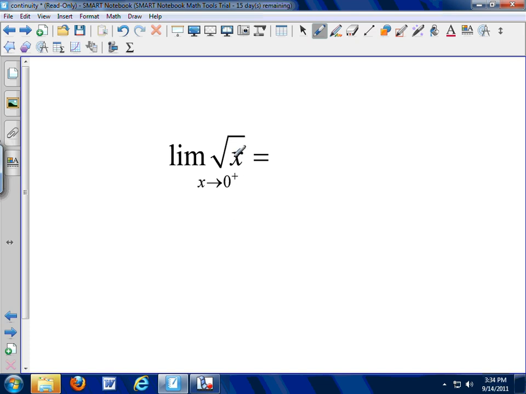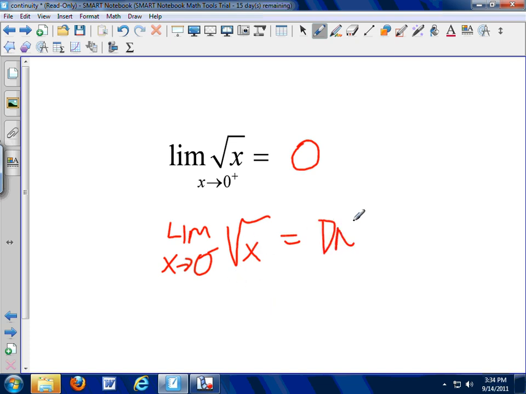We get closer and closer to 0, and we take the square root of whatever that number is that's really close to 0. If we approach from above, it's 0, right? Close to 0, take the square root, we get 0. If I were to look at the limit as x approaches 0 from below of the square root of x, what would I get? Take a number less than 0, try to take the square root of it. I think I'm going to have a problem, right? I'm going to get some sort of imaginary number. So the limit as x approaches 0 from below of the square root of x doesn't exist.